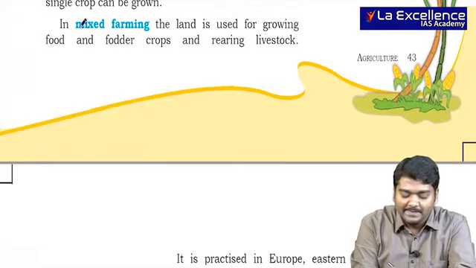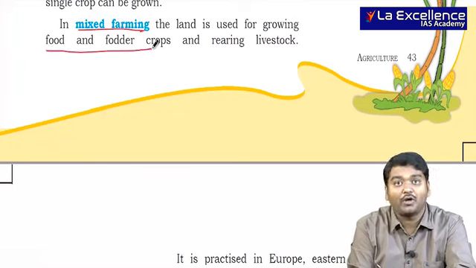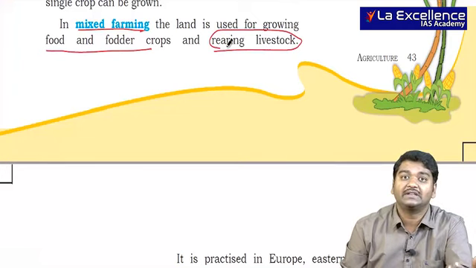The next important thing is mixed farming, where you're growing food and fodder crops and also rearing livestock. Both of these are happening in the same place.